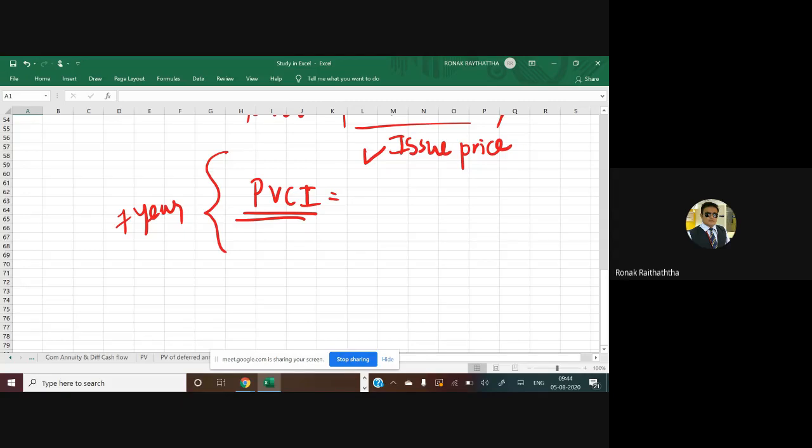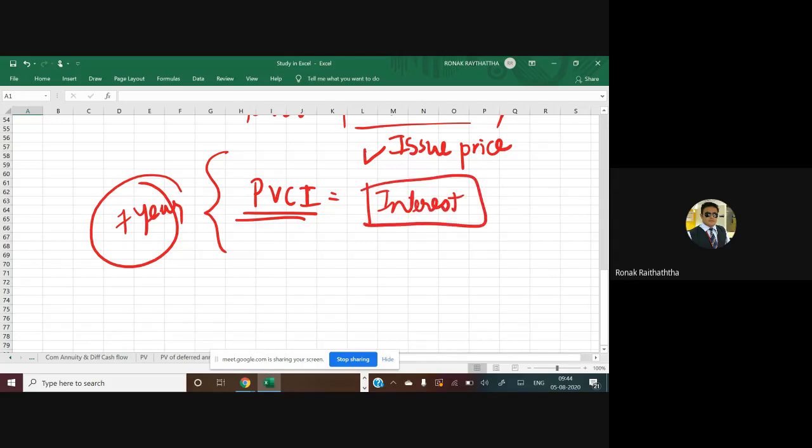Now, if there is a specific maturity period for the bond, then the present value of cash inflow for this 7 years would be, first one will be the interest that you are going to get on a periodic basis, and that will be prescribed in the terms and conditions mentioned for the bond. If the terms and conditions specifically say that interest payment needs to be done on a half yearly basis, then you will have to calculate the interest on a half yearly basis. It can be quarterly, it can be monthly, it can be yearly as well, and that depends on the type, terms, and conditions of the bond. Okay, so what is the next cash inflow we get?